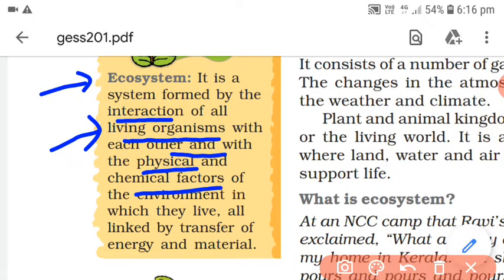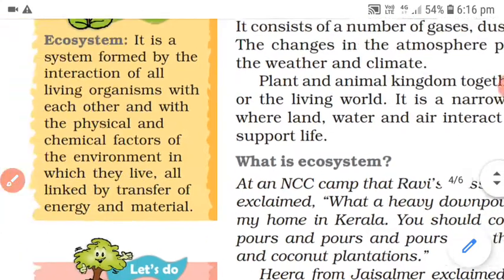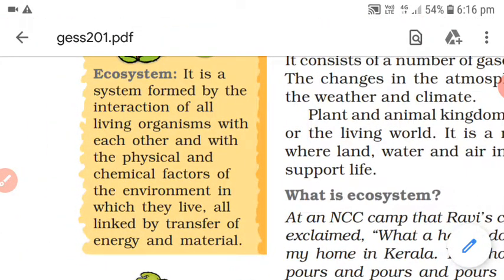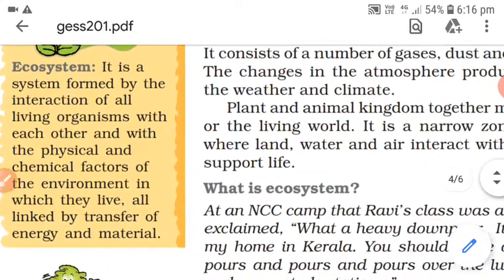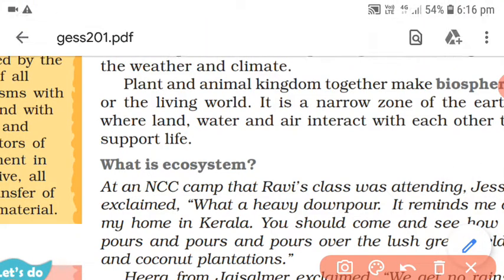physical and chemical factors of the environment in which they live. They are all linked by transfer of energy and material. So as you have also studied food cycle in science, so you just connect that knowledge with this definition and you will have better idea. So it means that this part deals with the interaction of living organism. Every single living organism has interaction with another living organism or else with even its physical and chemical factors of the environment. So now what is ecosystem? From there we will be starting with our part 2. Thank you. Keep learning. All the best.